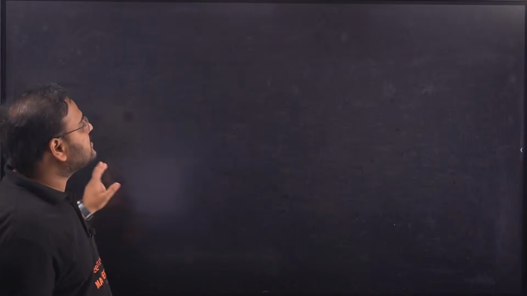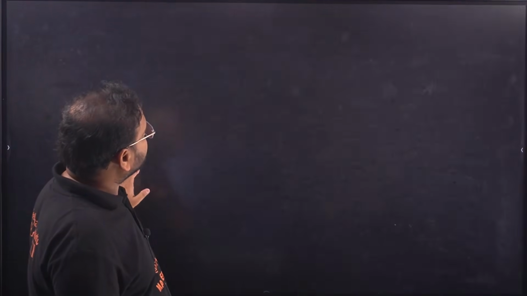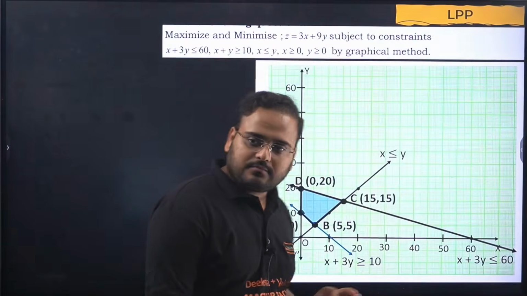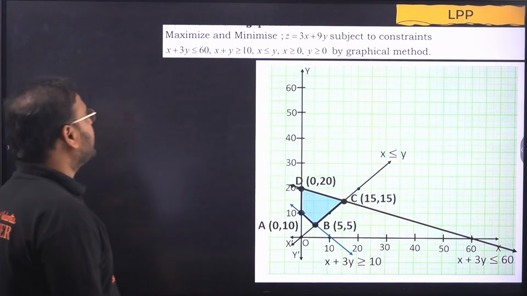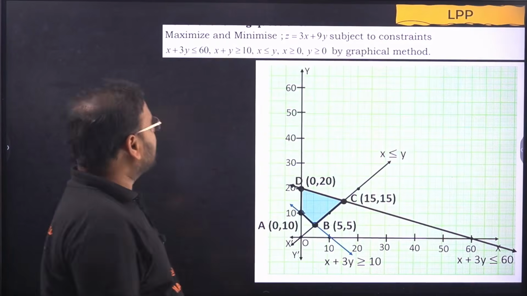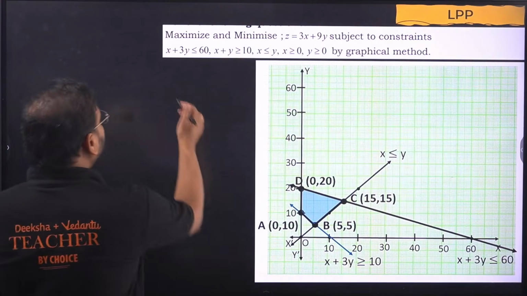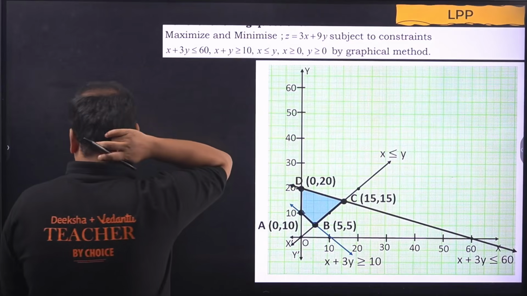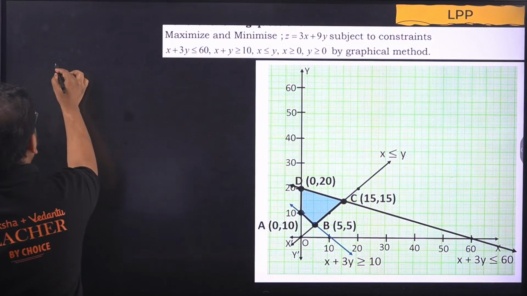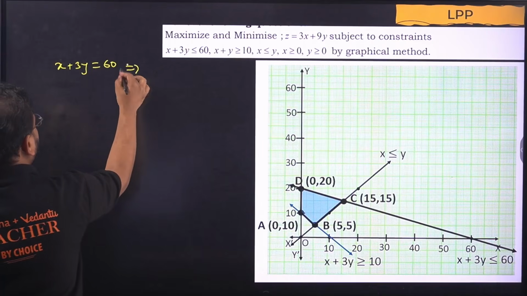I'm going to solve this one. Maximize and minimize z equal to 3x plus 9y subject to the constraint x plus 3y less than 60. Whenever you have this, the graph is plotted, but I'll show you how to plot. Simply take the curve x plus 3y equal to 60 and write the intercept form.